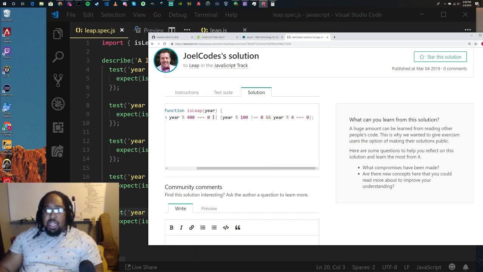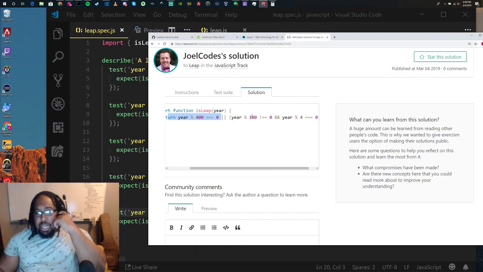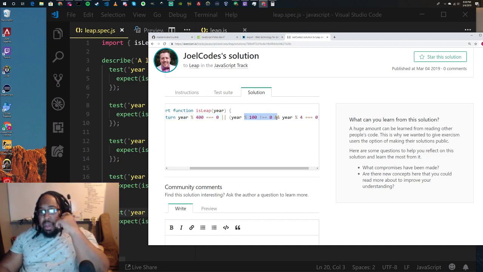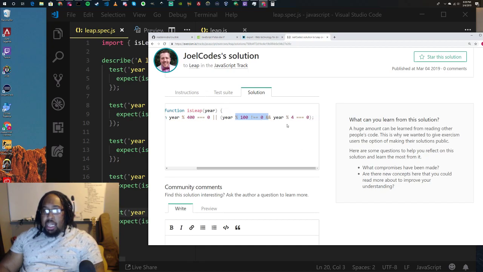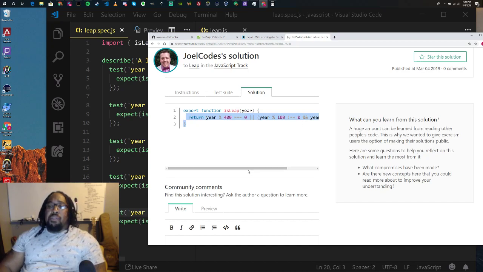Or if the year is divisible by 400, or if the year is not divisible by 100 and the year is divisible by 4, return either true or false. So this statement will either return true or false. I knew a faster way to write this, but not quite this short. So it's very interesting to take a look at.